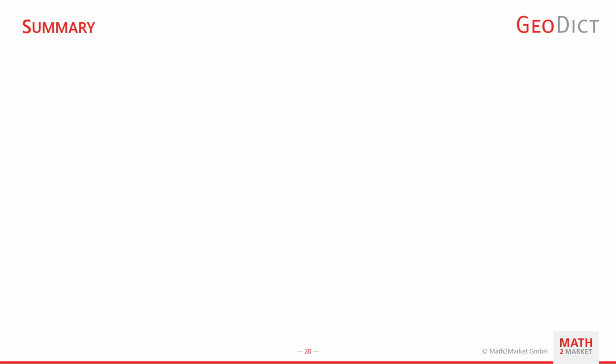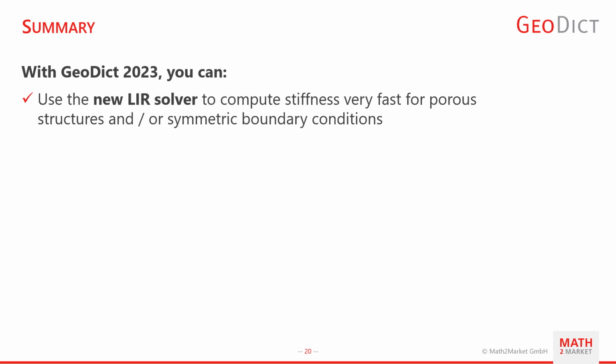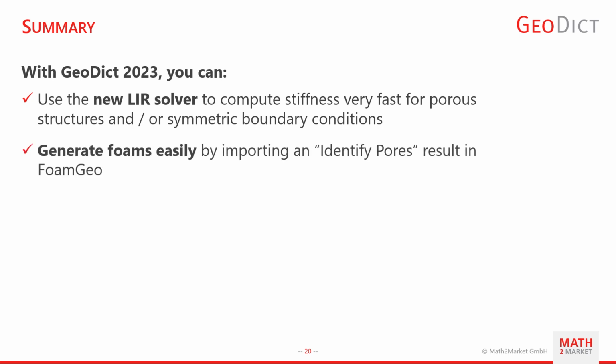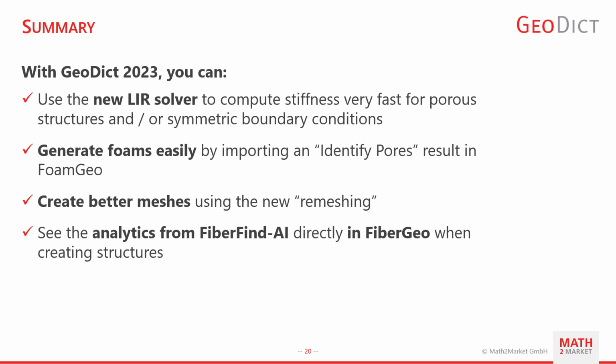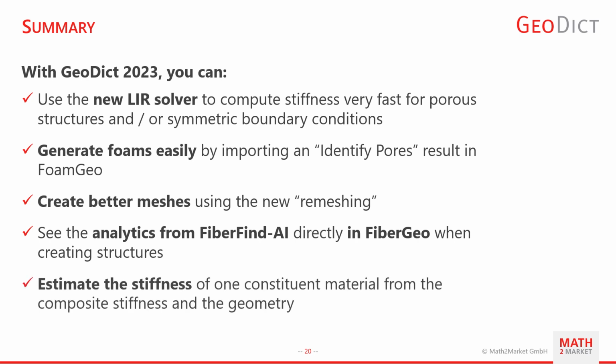To sum this up for you, here are the most important points of my presentation. With Geodict 2023 you can use the new LIR solver to compute stiffness very fast for porous structures and/or symmetric boundary conditions. Generate foams easily by importing an Identify Pores result in FoamGeo. Create better meshes using the new remeshing. See the analytics from FiberFind AI directly in FiberGeo when creating structures. Estimate the stiffness of one constituent material from the composite stiffness and the geometry.